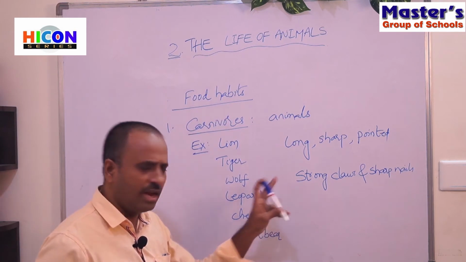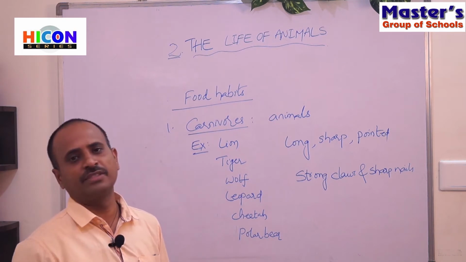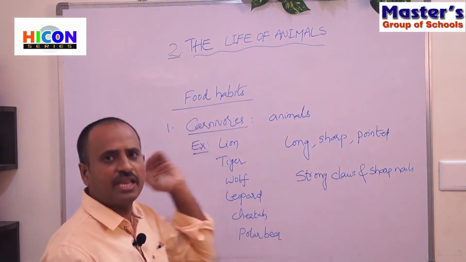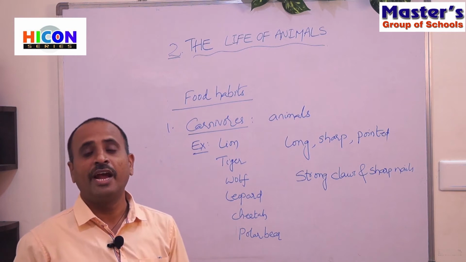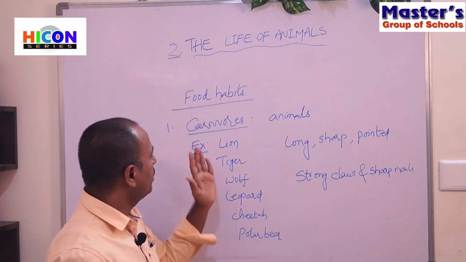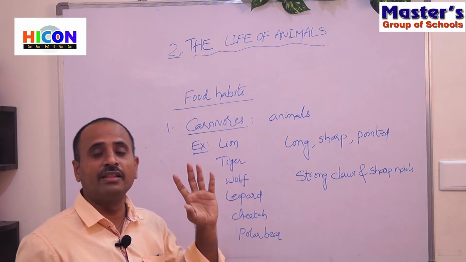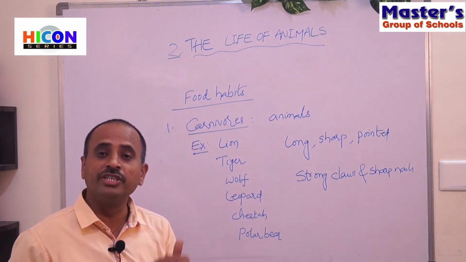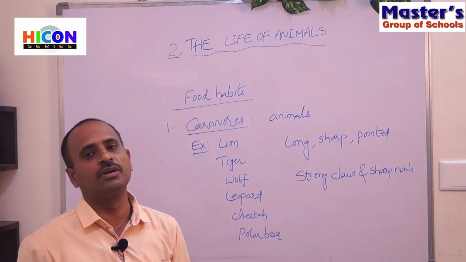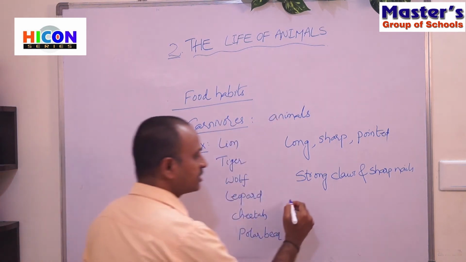These are helpful to hold the flesh of their prey while eating. These strong claws and sharp nails help these animals to kill the prey and to hold the flesh while eating. So this is about carnivorous animals, and there are also some birds which eat flesh. Those birds are called carnivorous birds.